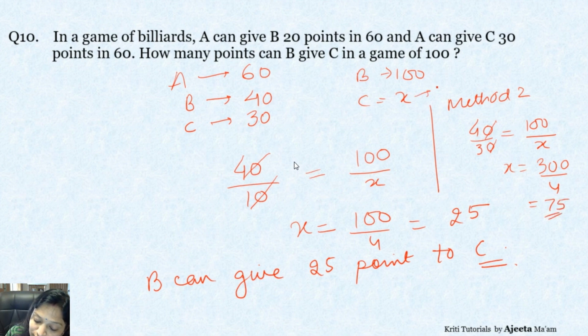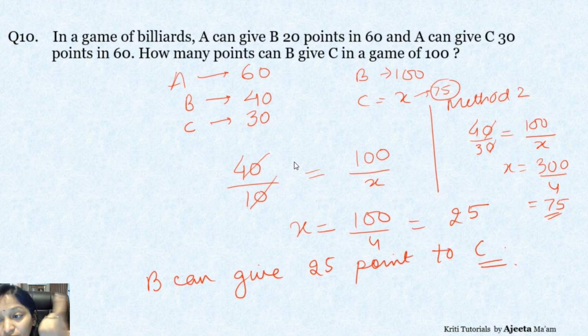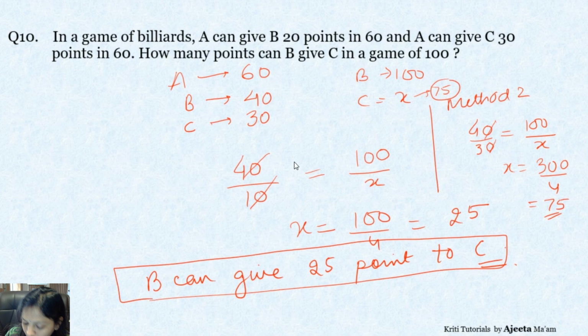सो टोटल पॉइंट्स कितने हैं C के बाद? 75. सो now how many points can B give C? So your answer will be this only. B can give 25 points to C. यहाँ पे हमें सब्ट्रैक्ट नहीं करना पड़ा फर्स्ट मेथड में, because we took only the points which B can give C. अगर हम टोटल पॉइंट्स लेंगे B और C के तो फिर हमें सब्ट्रैक्ट करना पड़ेगा, because वही आंसर में आएगा. सो it's up to you what you take. Okay, both the methods are correct, but final statement is compulsory in all these questions.